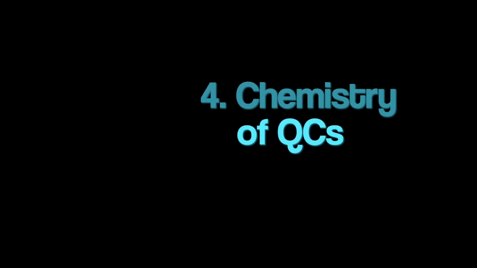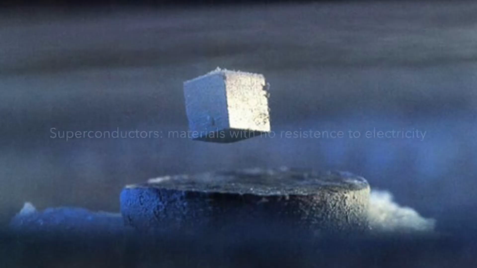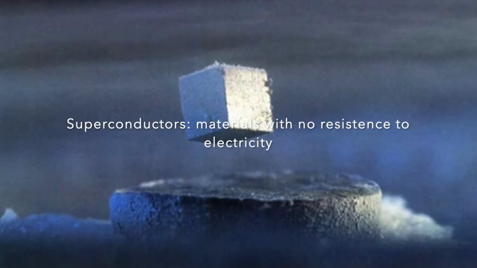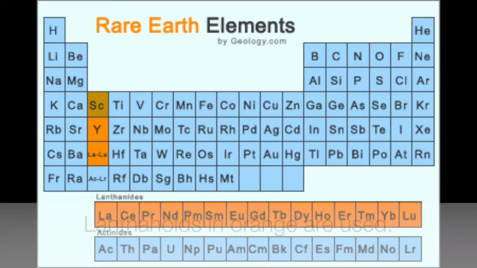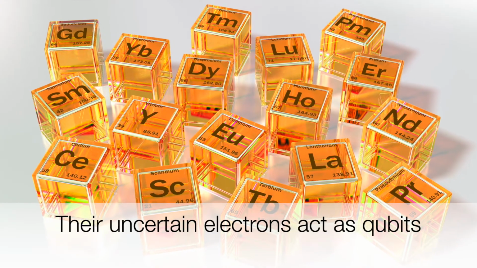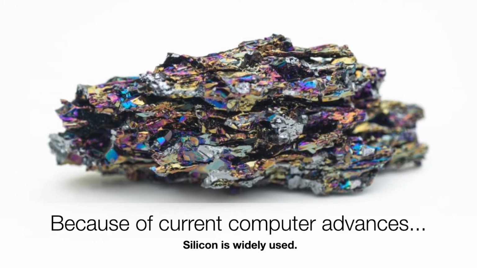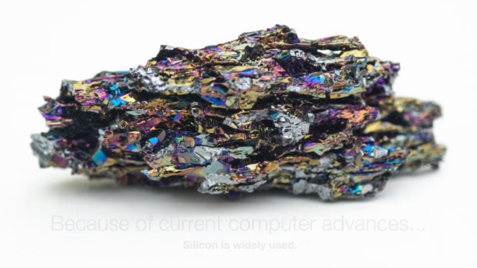Chemistry of quantum computers. Some processor insights. Superconductors are materials with no resistance to electricity. Lanthanoids in orange are used, with their uncertain electron acting as qubits. Because of current computer advances, silicon is also widely used as a semiconductor.